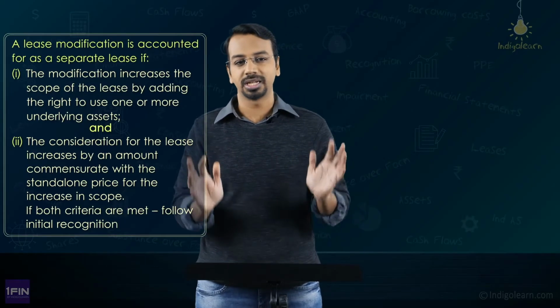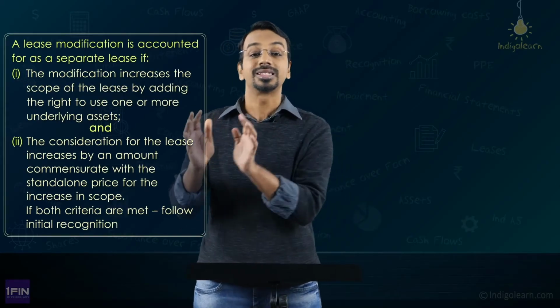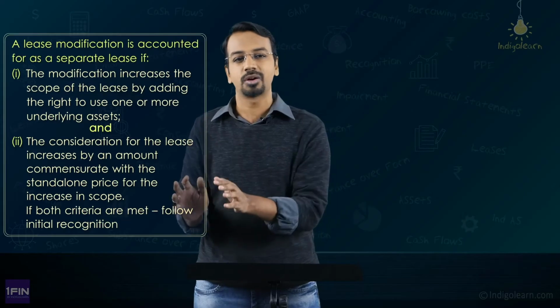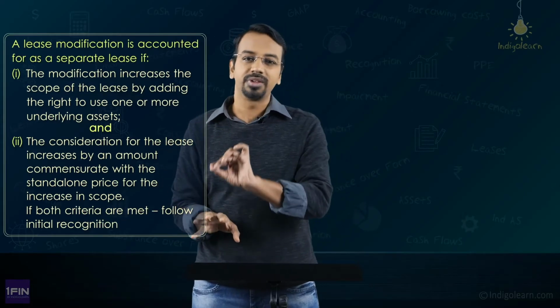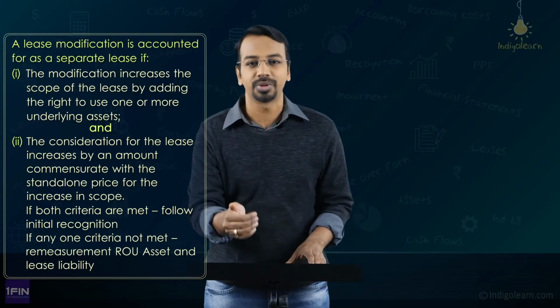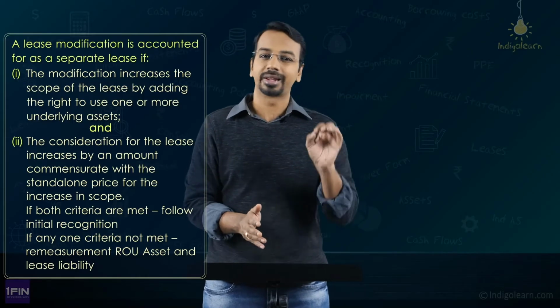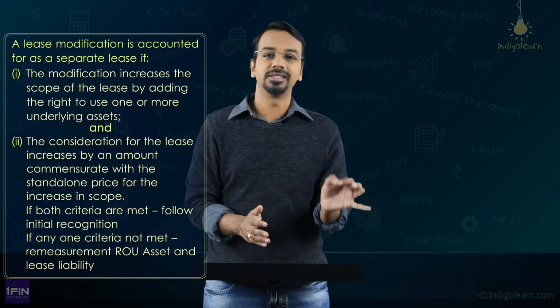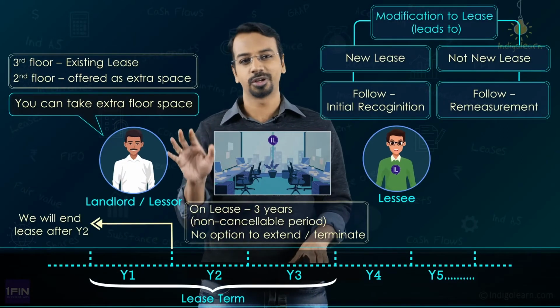So, there is no complexity in accounting. You will consider it as a separate right of use asset for the second floor, a separate lease liability, a separate discount rate, and you will do the accounting accordingly. Okay. So, if this part is clear, we can move on to the next part where the lease modification is not a separate lease. In that case, you will have to modify or remeasure the right of use asset and the existing lease liability. So, if the modification is a separate lease, you will account for it separately. There is no confusion in that.